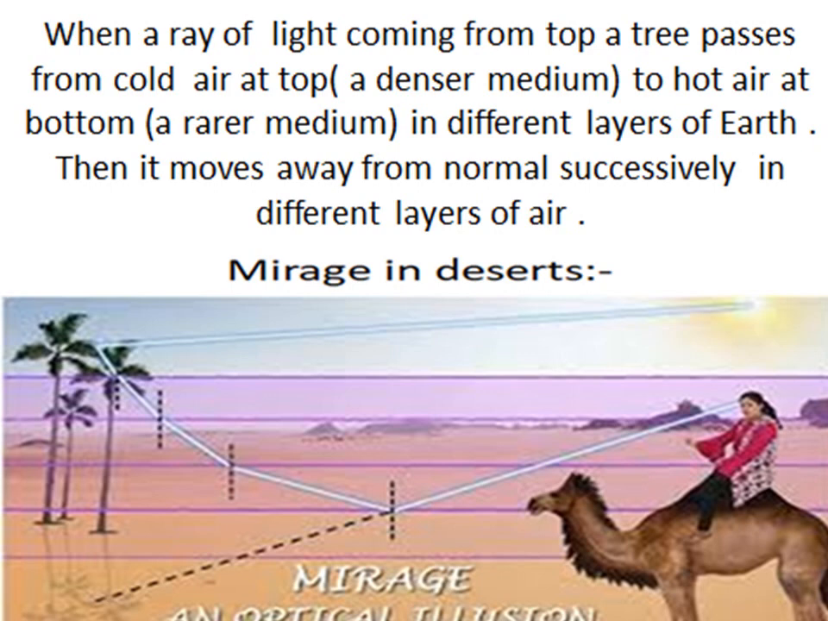When a ray of light coming from the top of a tree passes from cold air at the top to hot air at the bottom in different layers of air, then it moves away from the normal successively in the different layers of air due to refraction.